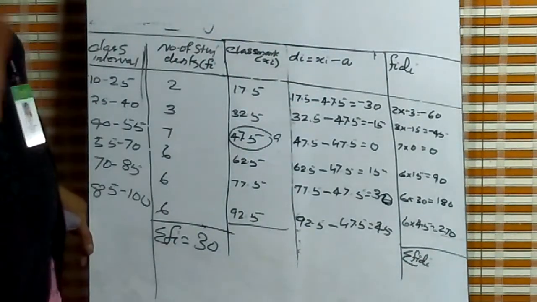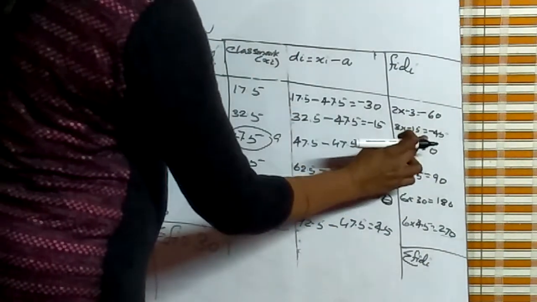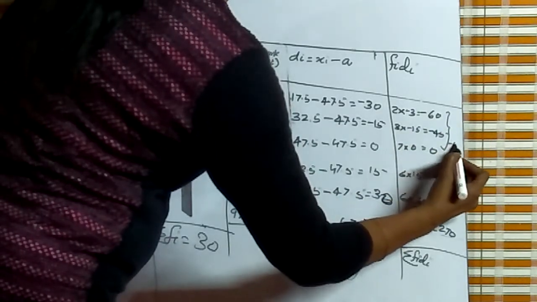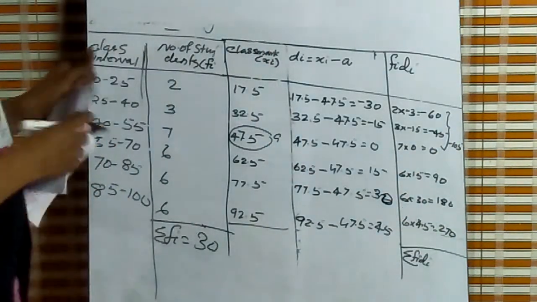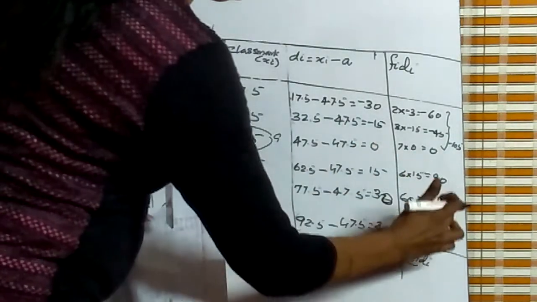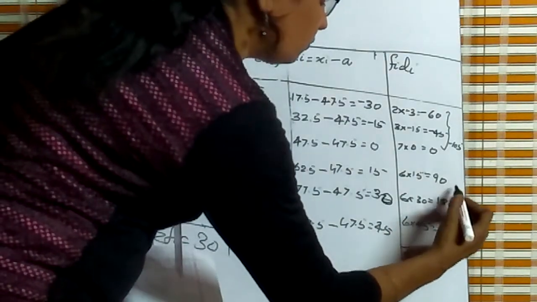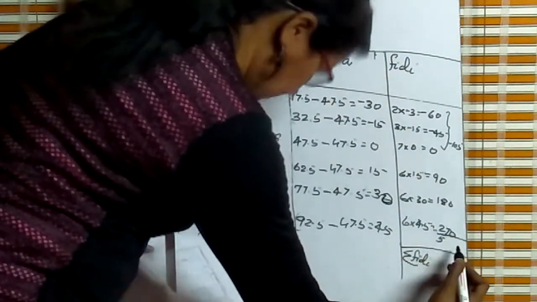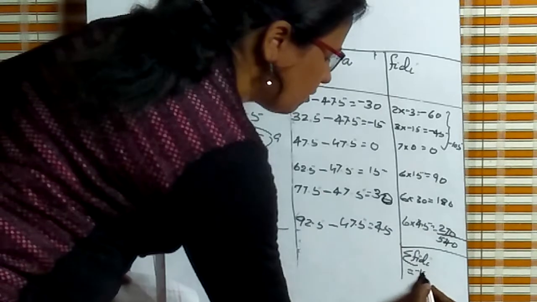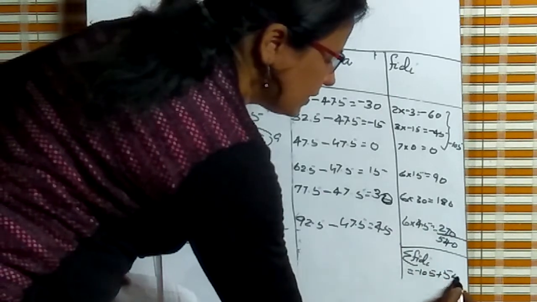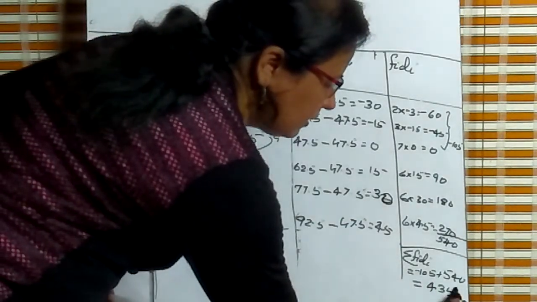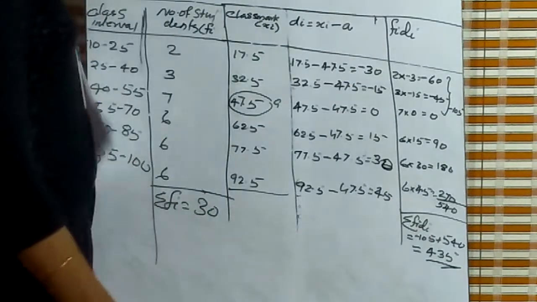Here, the next step is sigma Fi di. Sigma means sum. We sum this. Here we have negative numbers and positive numbers. First we add the negative numbers: minus 105. The positive numbers are 90, 180, 270, and the total is 540. Then minus 105 plus 540 is equal to sigma Fi di is equal to 435. 540 minus 105 is 435.